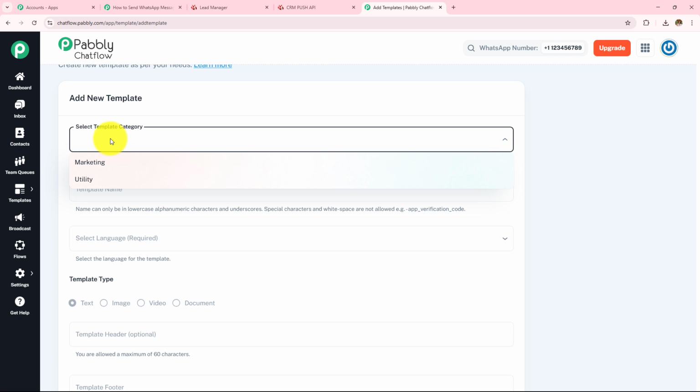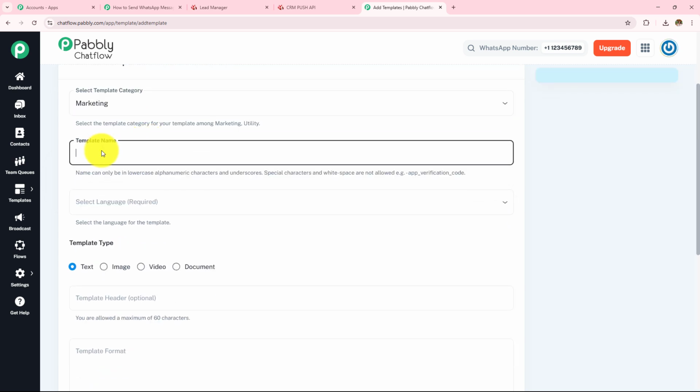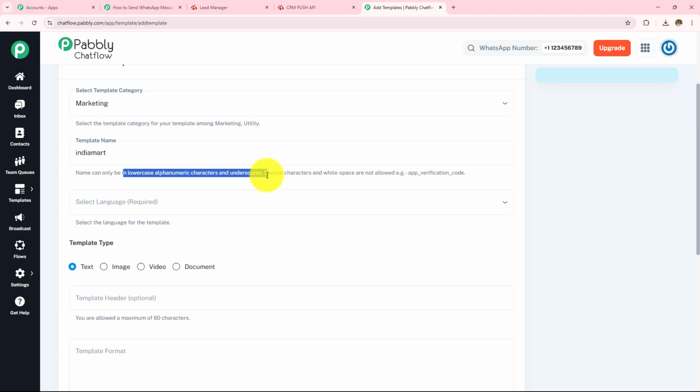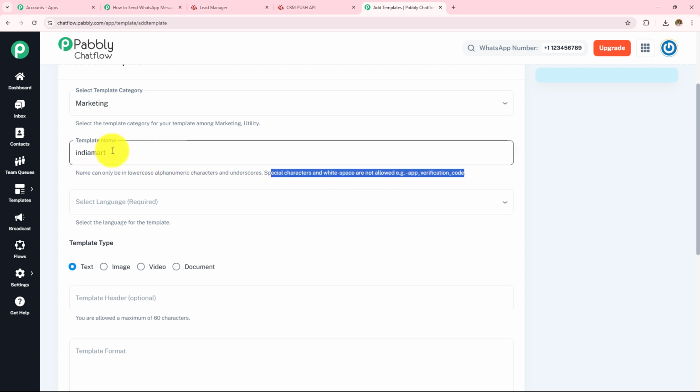Now over here in my Pabbly Chatflow, I have these two categories in template category, marketing and utility. So according to my use case, I am going to select this as marketing. Then I have to provide the template name. It is written that I have to provide the template name in lowercase alphanumeric characters and underscores. Special characters and white spaces are not allowed. So I'm simply going to write this in lowercase alphanumeric characters, which is India Mart.